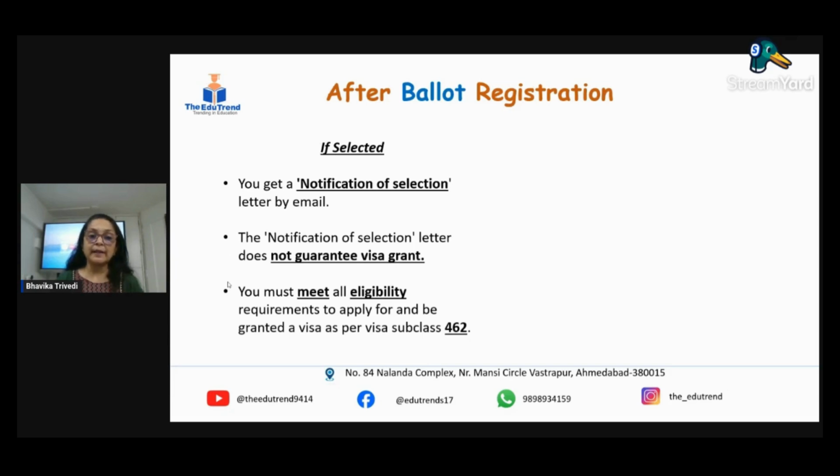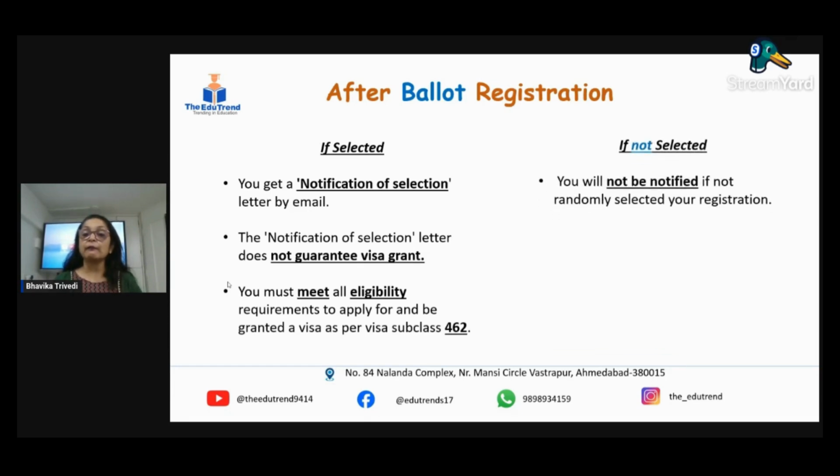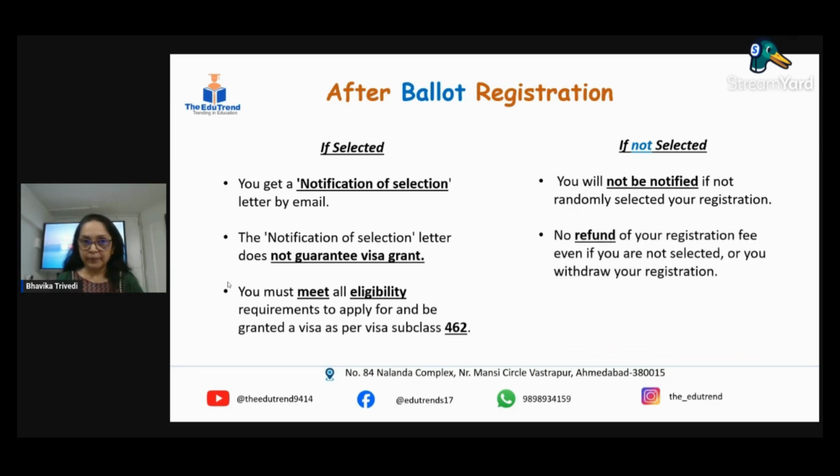So you need IELTS when you're applying for visas. And what if you're not selected? If you're not selected, there won't be any notification. You won't get any update on that. The amount that you're paying when you're getting into the ballot is not refunded. Selected people will get notifications as per the notification letter.